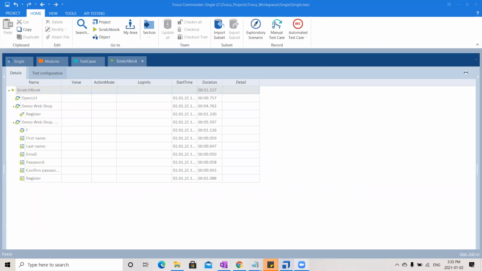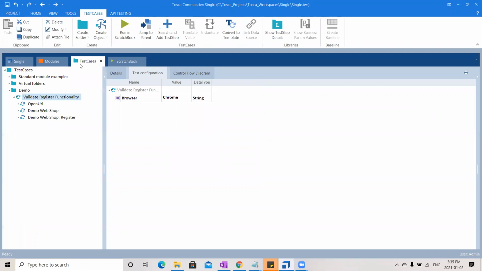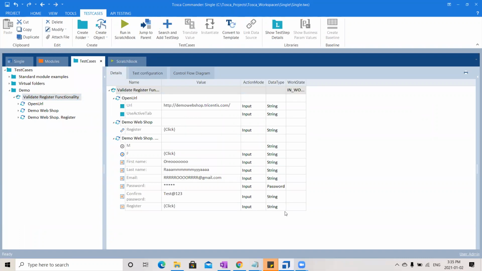Any questions? Any doubts? Ramya, the data type for the click option gave us string, right? For the click, the data type was not changed. Should it be string or not?